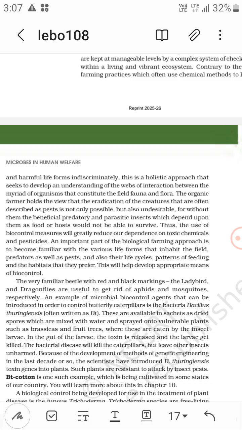Thus the use of biocontrol measures will greatly reduce our dependence on toxic chemicals and pesticides. An important part of the biological farming approach is to become familiar with the various life forms that inhabit the field, predators as well as pests, and also their life cycles, pattern of feeding, and the habitats that they prefer.